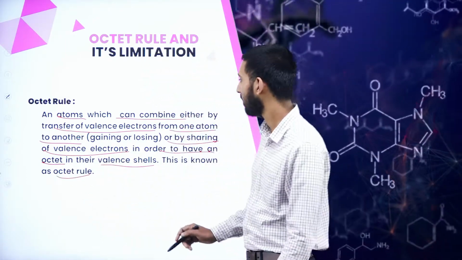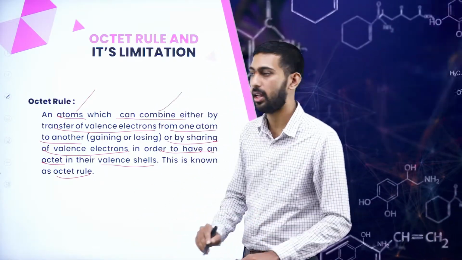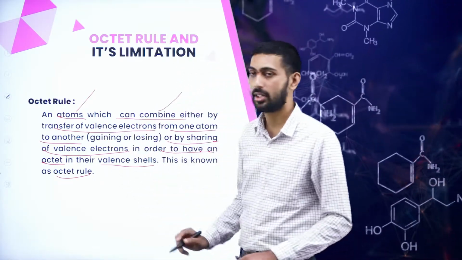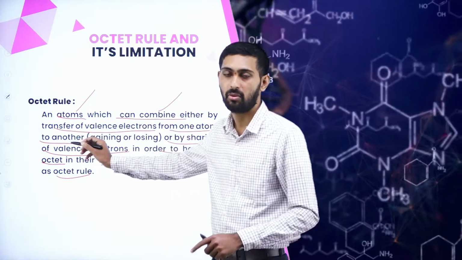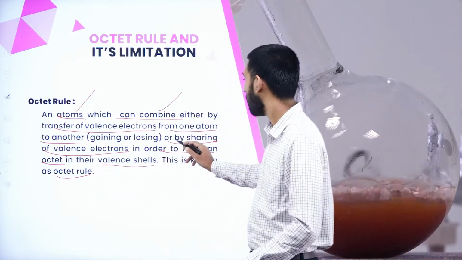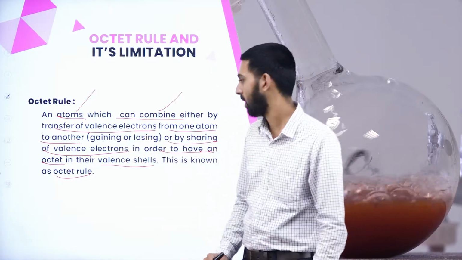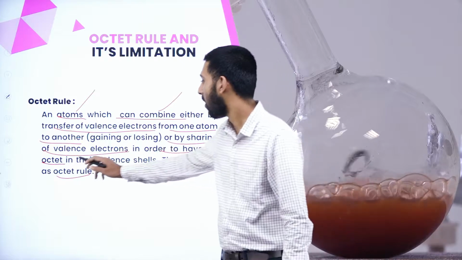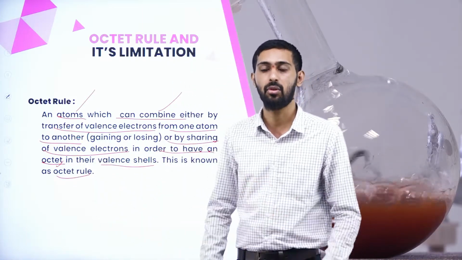Here, an atom can combine either by transfer of valence electrons from one atom to another, or by sharing valence electrons, in order to have an octet in its valence shell. Then it is considered as the octet rule.